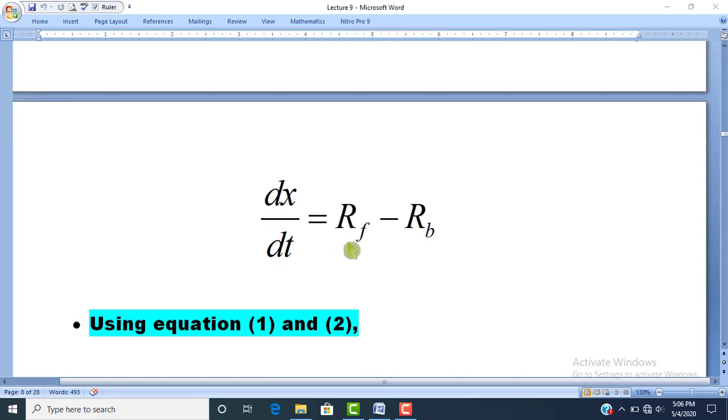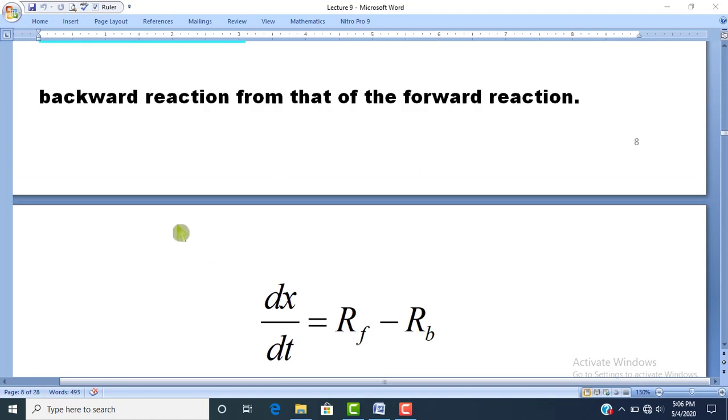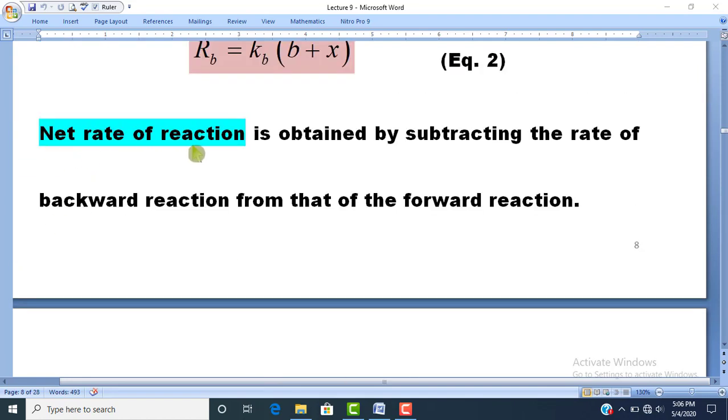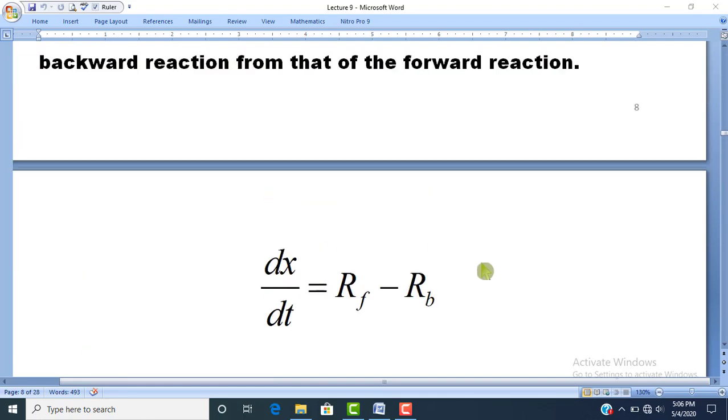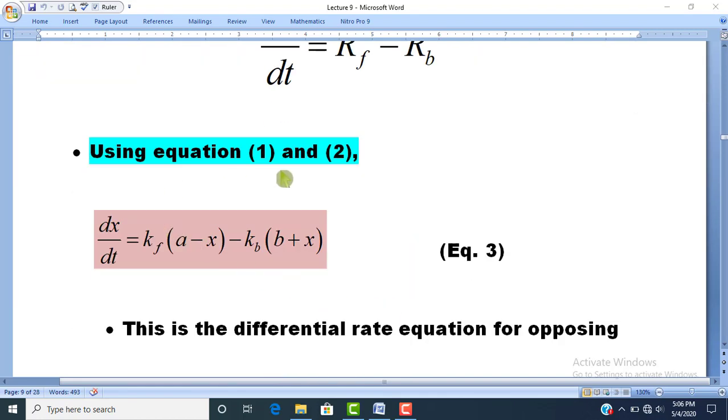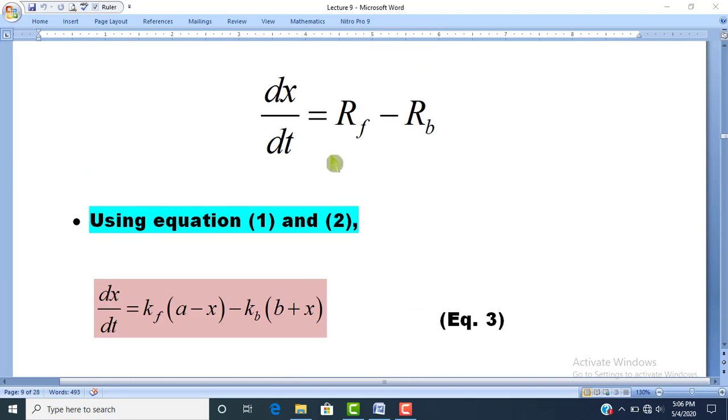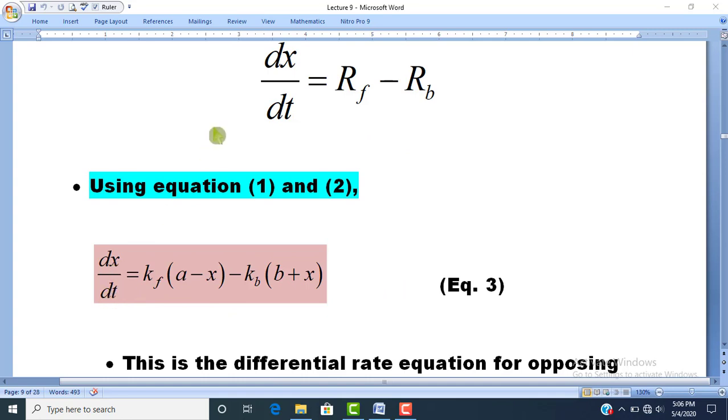Rf, what is this Rf? This is the rate of forward reaction. And what is Rb? It is the rate of backward reaction. And the difference of these two rates will be equal to the net rate of reaction. So, dear students, if we use equation number 1 and 2, then Rf minus Rb can be written as the rate of reaction dx/dt = Kf(A - X) - Kb(B + X).